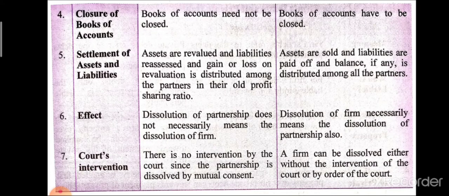The fourth one is closure of the books of accounts. In the dissolution of partnership, the books are not closed, but in the dissolution of partnership firm, the books are closed. Settlement of assets and liabilities. In the case of dissolution of partnership, the assets and liabilities are revalued and the profit and loss is distributed among the partners in the old profit sharing ratio. But in the case of dissolution of partnership firm, the assets are sold, the liabilities are paid, and the remaining amount is settled.